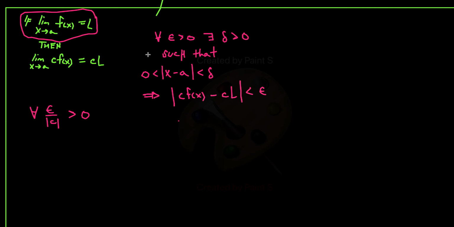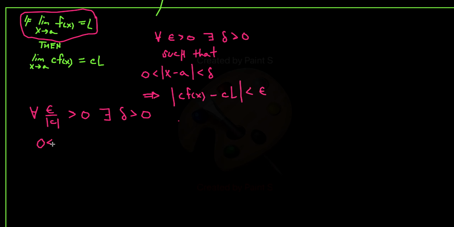Then this is some epsilon. Epsilon divided by the absolute value of c is still greater than 0. So this at the end of the day is just some other epsilon. And I know by the definition of a limit that I could find some delta. And that's exactly the delta that I want, the delta that I would need in order to make this statement true.